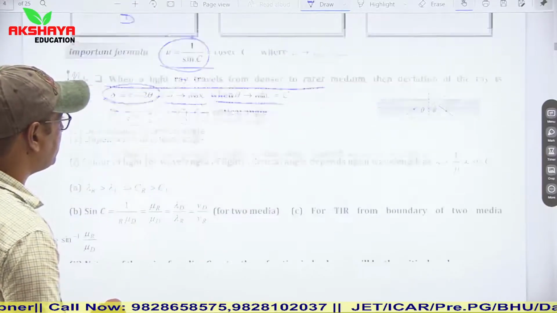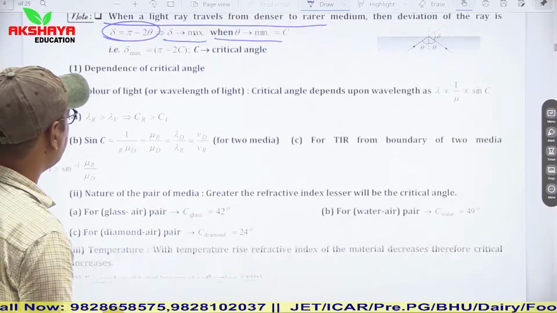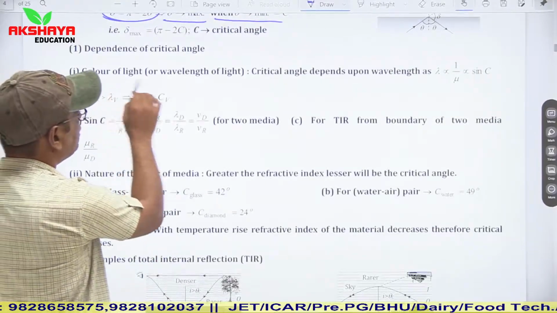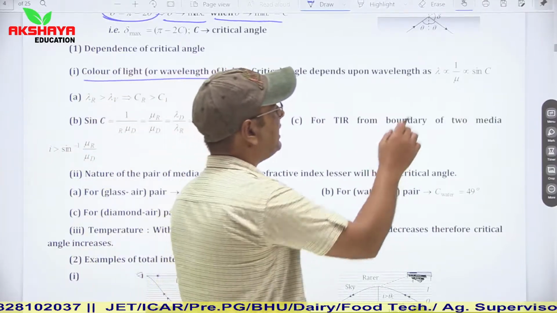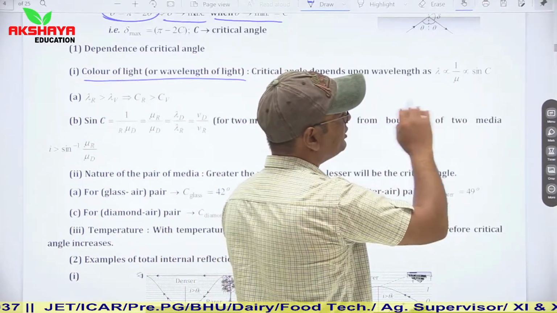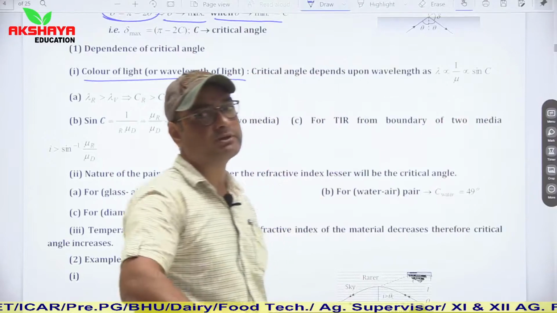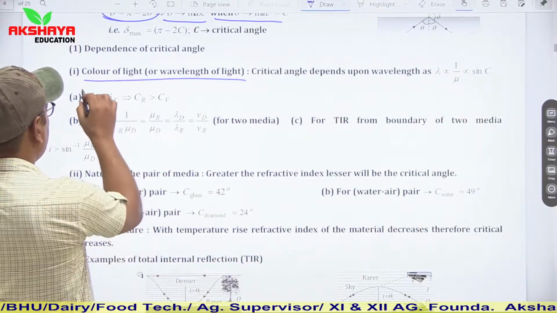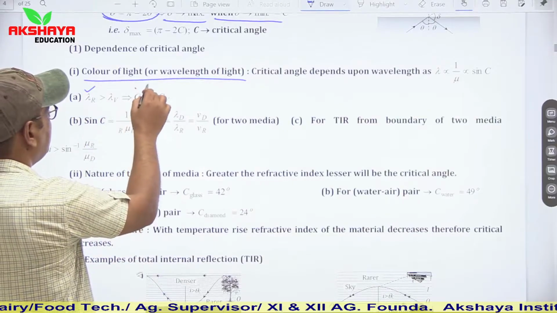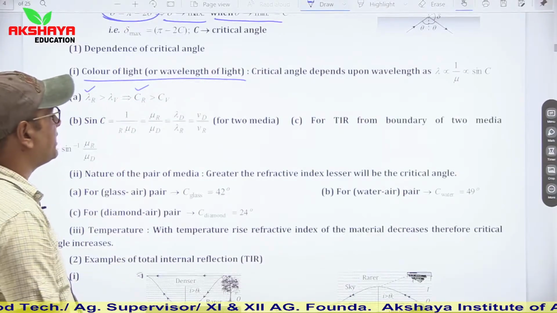Dependence of critical angle: it depends on the color of light, which means the wavelength of light. We can clearly see that lambda is inversely proportional to mu, and mu is inversely proportional to sine c. So lambda for red is greater, so its critical angle will also be greater.